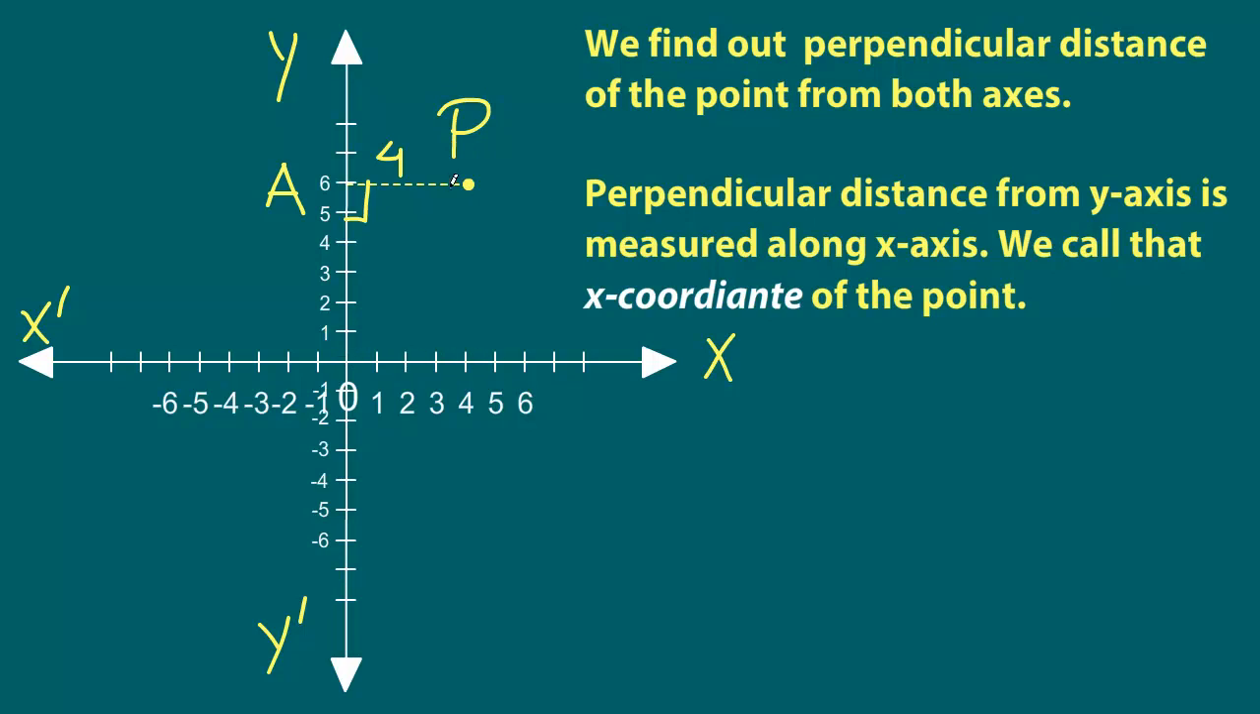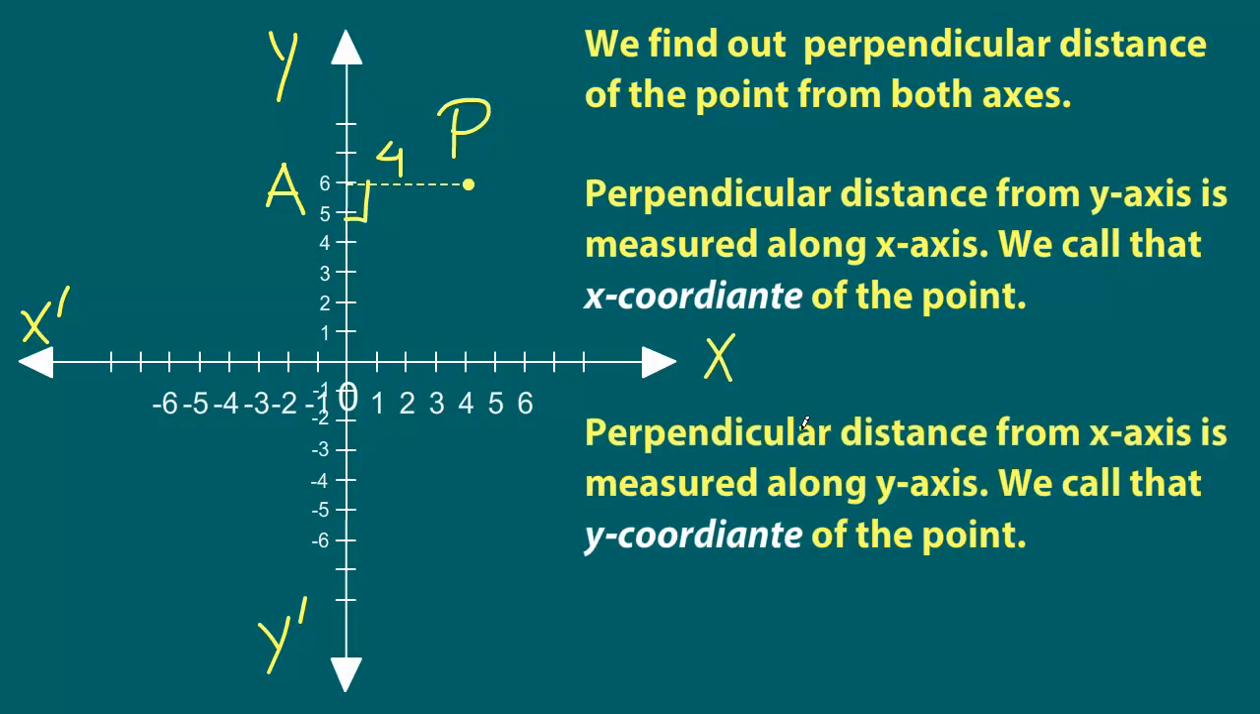So we call this distance the x-coordinate of the point. The point we are referring to is point P. And this is 4 units away. So this 4, we call it the x-coordinate of the point P. 4 is the x-coordinate of the point P.